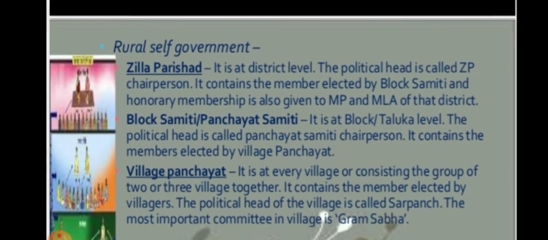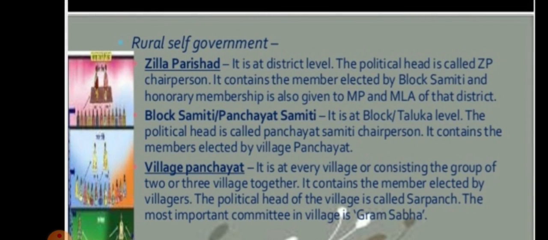Now, the structure of local government. The local government structure goes right up to the district level. A few gram panchayats are grouped together to form what is usually called a panchayat samiti or block samiti or mandal. The members of this representative body are elected by all the panchayat members in that area. All the panchayat samitis or mandals in a district together constitute the Zila Parishad. Most members of the Zila Parishad are elected. Members of the Lok Sabha and MLAs of the district and some officials of other district-level bodies are also members. The Zila Parishad chairperson is the political head of the Zila Parishad.